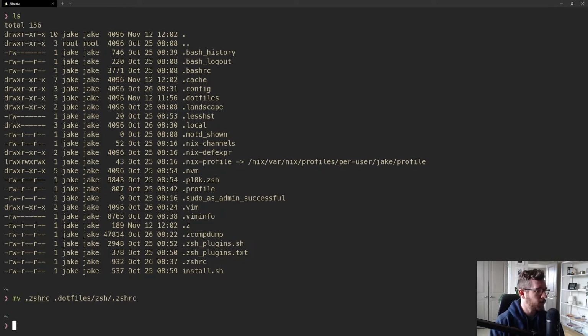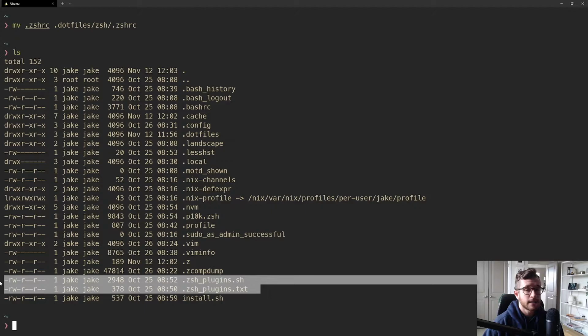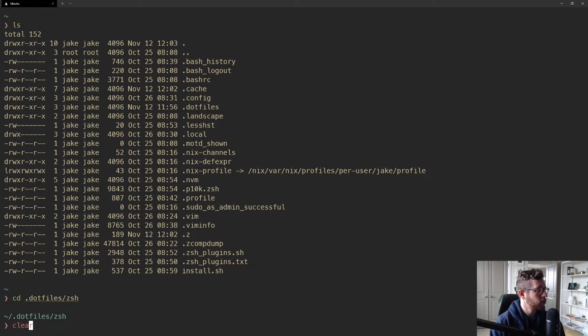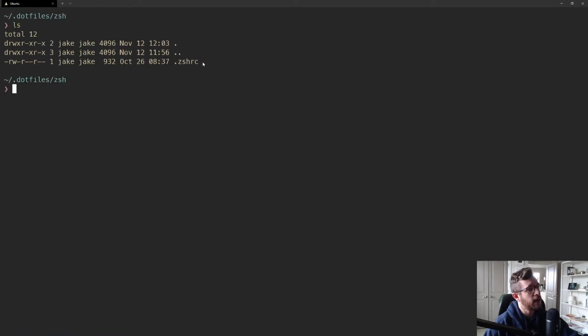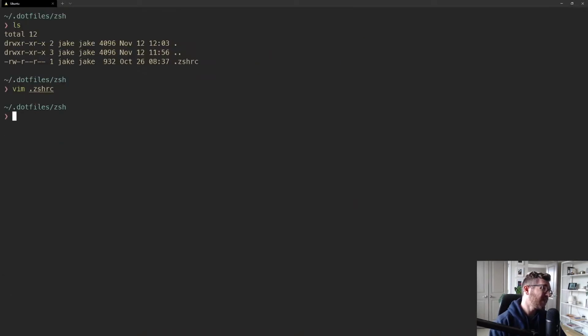and I believe you also have to name it as well. So if I do that, and then I relist the home directory, you can see .zshrc is no longer there, right? So now I'll go into .files/zsh, I'll ls, and we have our .zshrc file. Let's just hop into that within Vim to make sure nothing has changed, right? Everything is there. Now, that's not the only file.